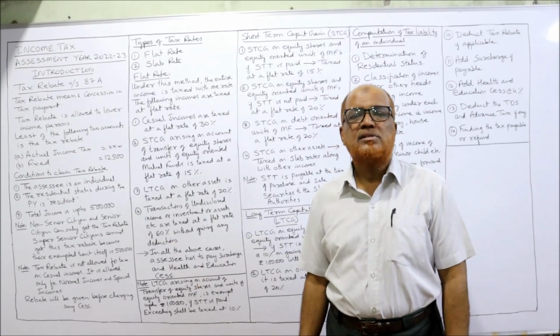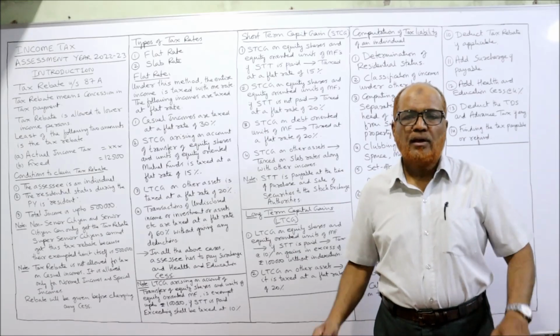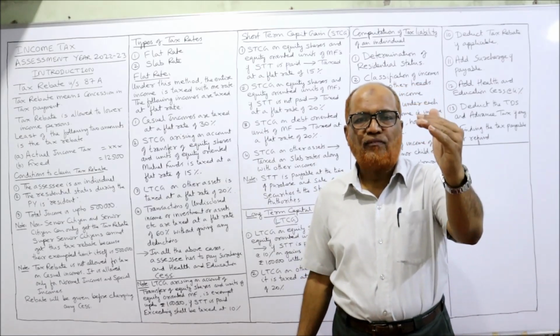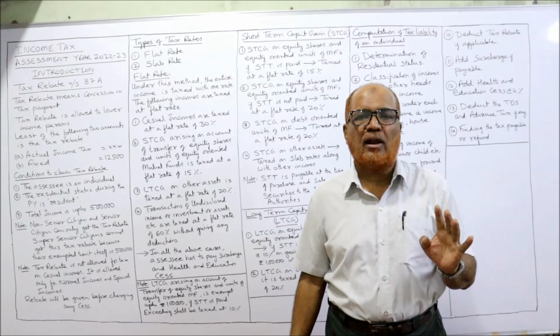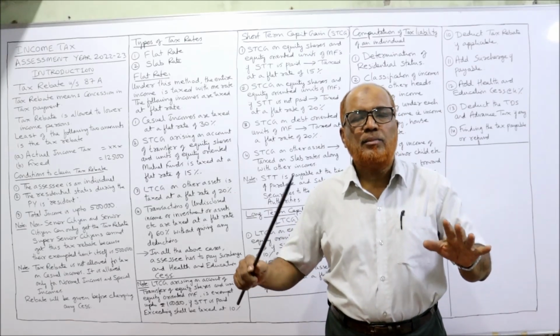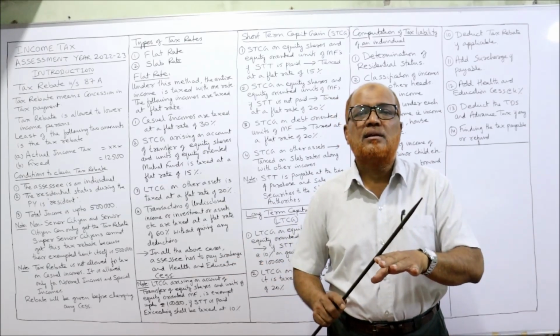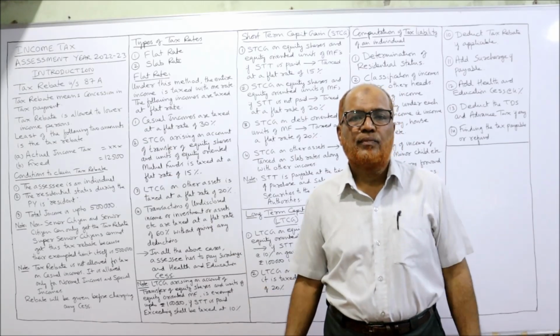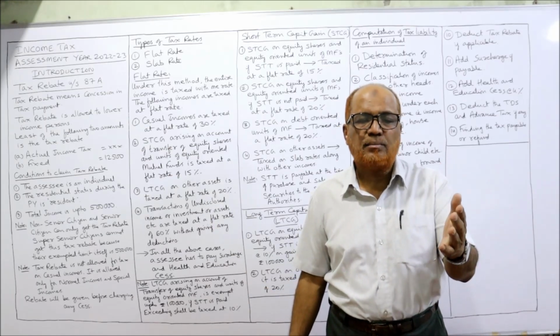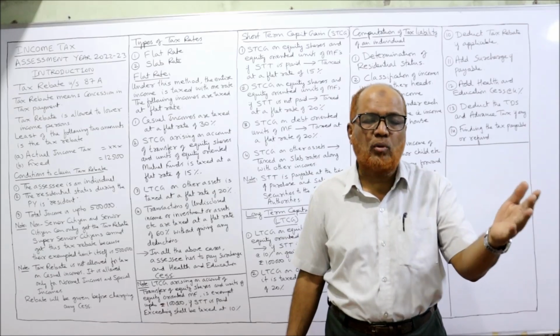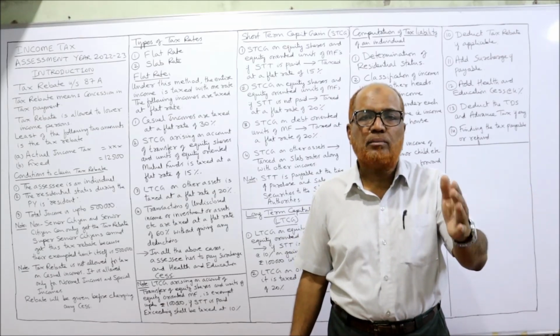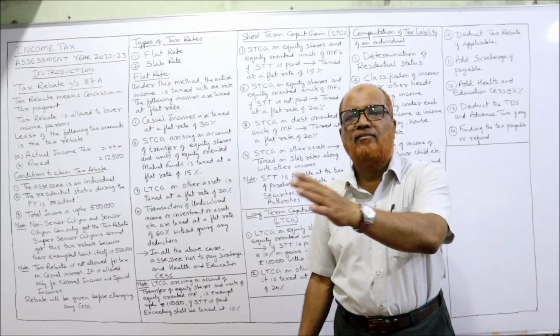Thirdly, total income is up to 5 lakh. Then only tax rebate will be allowed. If the total income is more than 5 lakh, tax rebate is not allowed. That's why this tax rebate is given only to the lower income group whose total income does not exceed 5 lakh.